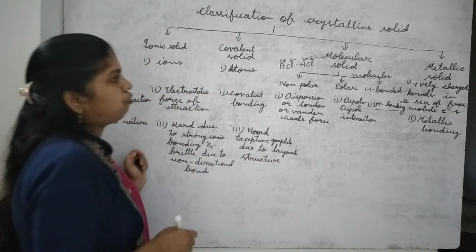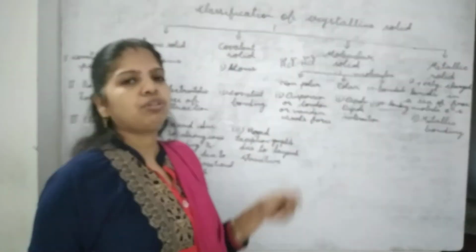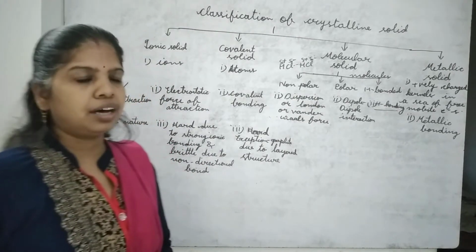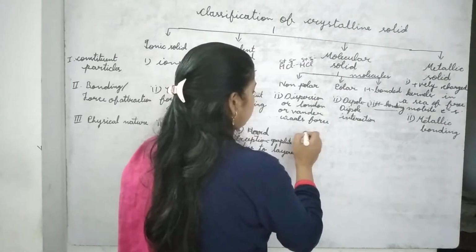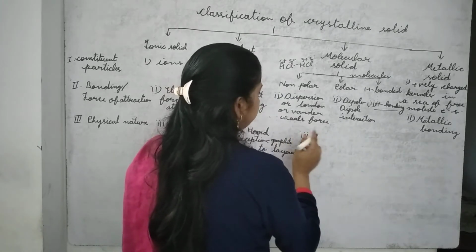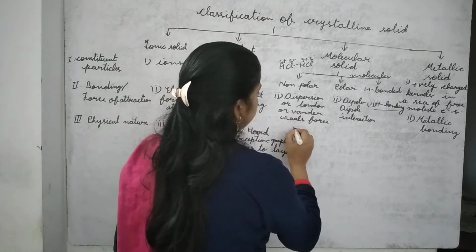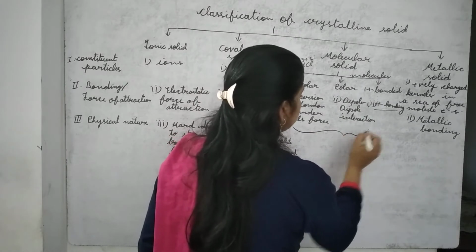But now when we are observing molecular solid, they are soft, either non-polar or polar. Both are soft.